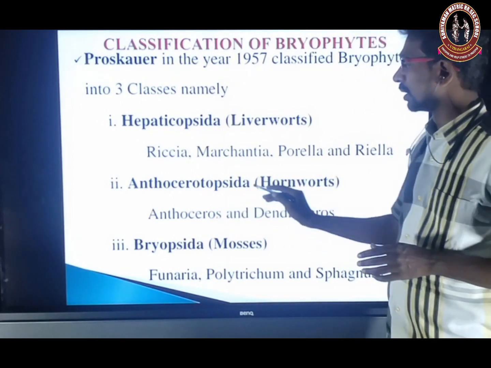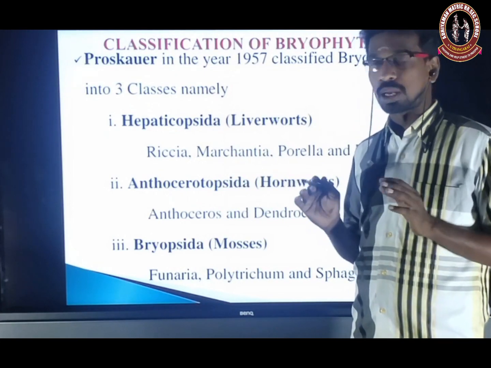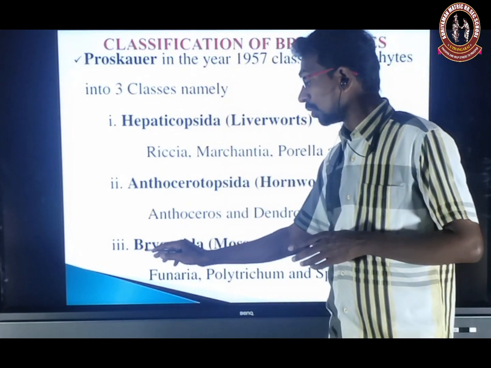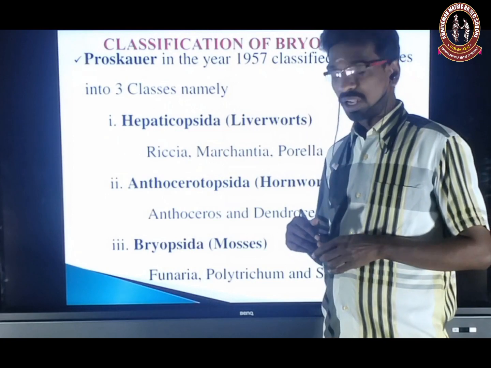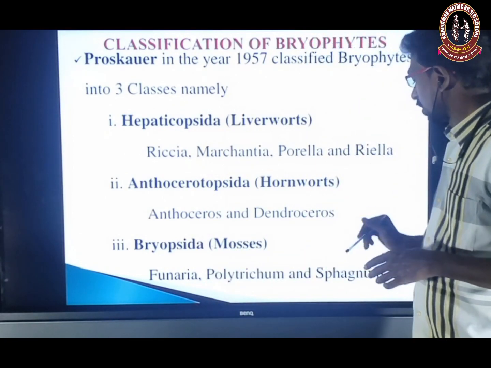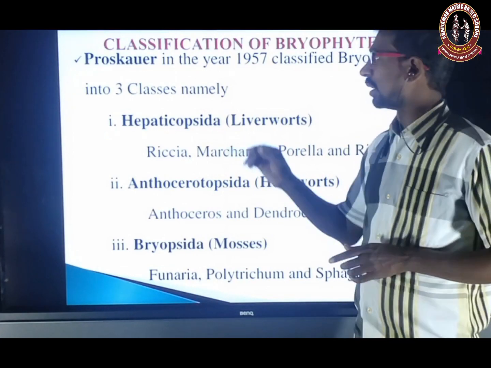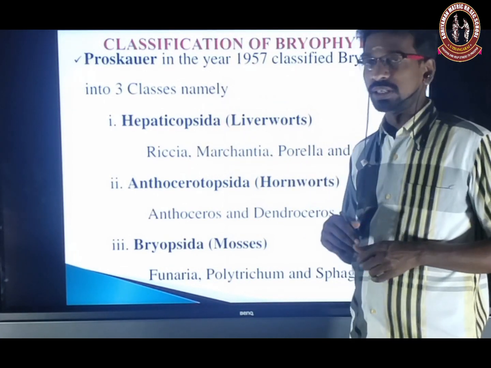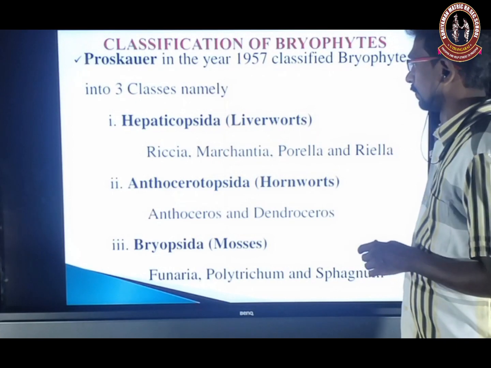Anthoceros and Dendroceros are all classified under the Anthocerotopsida. Bryopsida, the most advanced form of bryophyte, is generally called mosses: Funaria, Polytrichum and Sphagnum. So that is the classification of bryophyte. Next we are going to see them one by one.